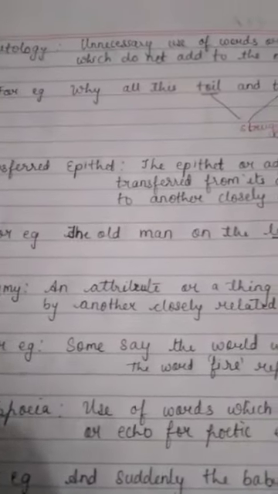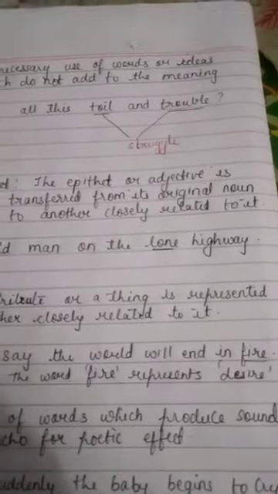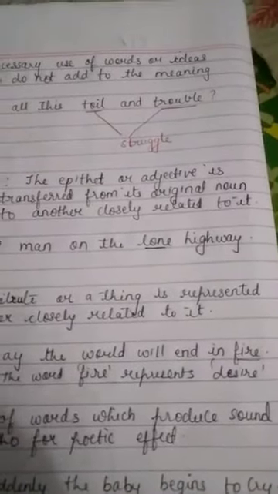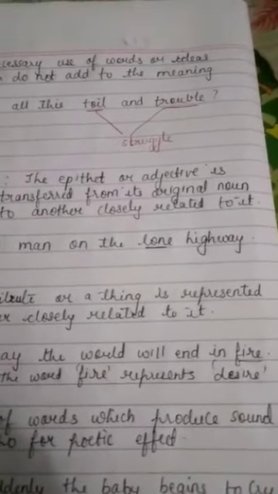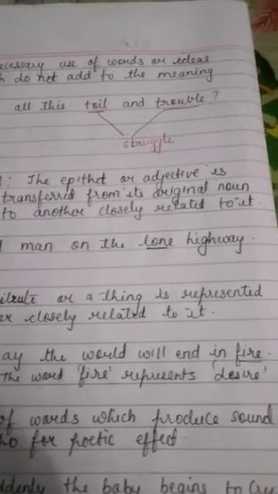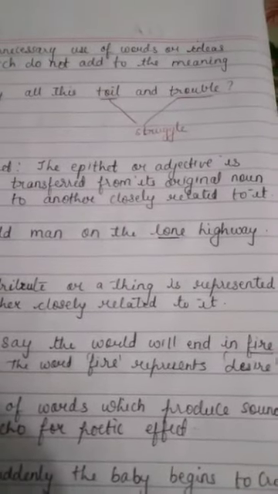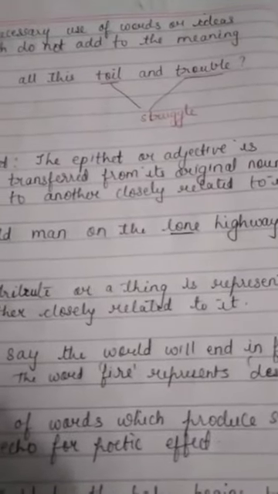Again, I have taken the lines from the poem Fire and Ice. For example, thus, some say the world will end in fire. So you can see the word fire I have underlined. Now, here the word fire actually represents desire. Desire means the wants of the human being. As I've told you in the poem also, fire is just an element, but actually it represents desire. And that is why the figure of speech in this line is metonymy. Okay, the hidden meaning here is that fire represents desire. Okay, is it clear with that?